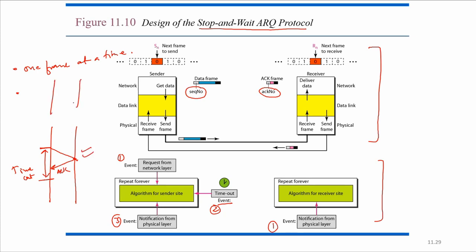So that was the correct case. If the case is like the packet is sent, but the acknowledgement comes after the timeout time, then at the timeout point the acknowledgement has not been received, so it will send the same frame again. The same frame will be sent again. So this is the basic idea about the stop and wait ARQ protocol.